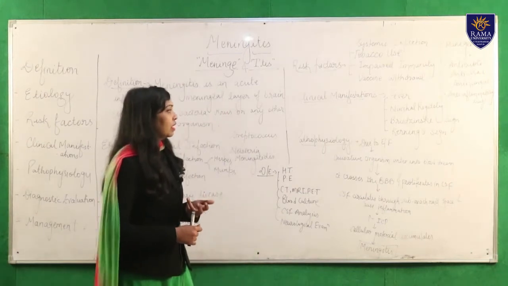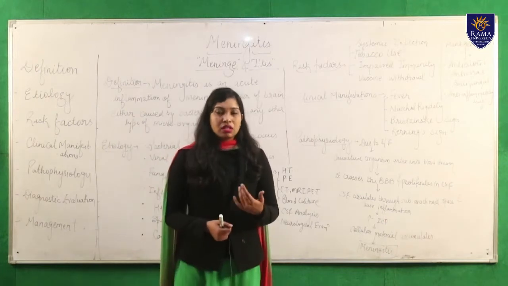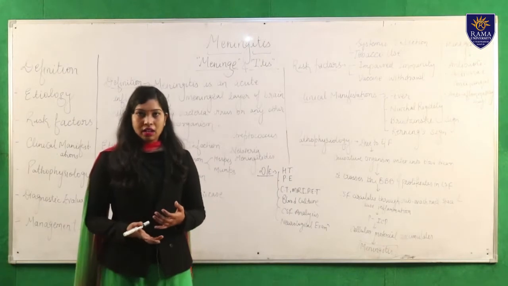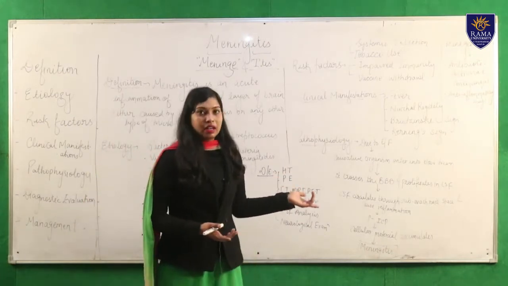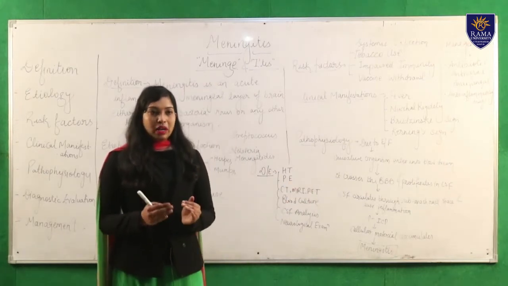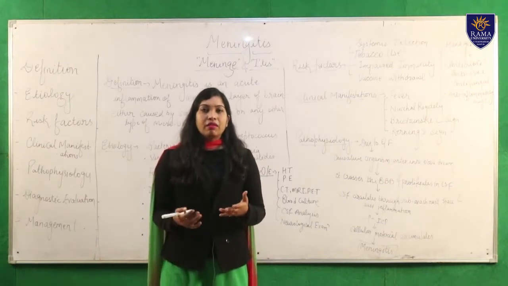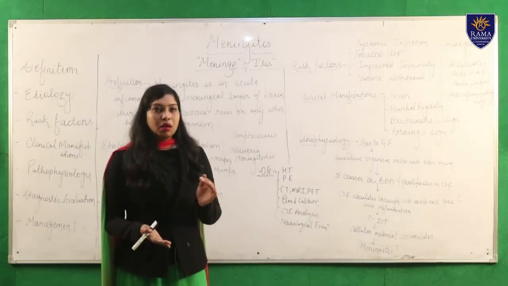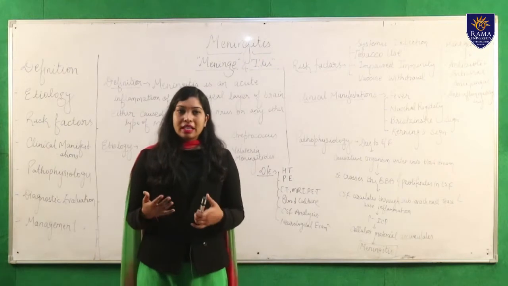Second is the prominent sign, that is Brudzinski sign. What is Brudzinski sign? Brudzinski sign is the flexion of the thigh upon flexion of the neck. How will you find that this is a positive sign? Okay, so you have a patient, then you will ask the patient to be in a supine position. Then you will put a hand below the neck and move the neck towards the chest.